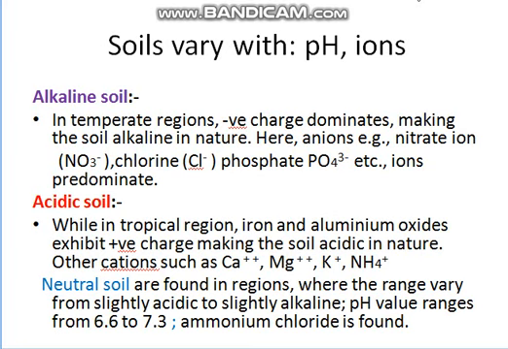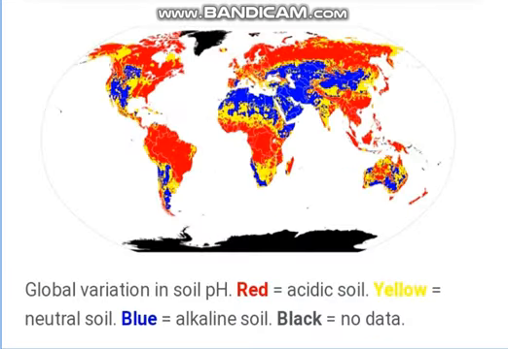Other than that, calcium, magnesium, potassium, ammonium are also present. Neutral soils are found in regions where the range may vary from slightly acidic to slightly alkaline, and pH value ranges from 6.6 to 7.3. Here ammonium chloride is found.